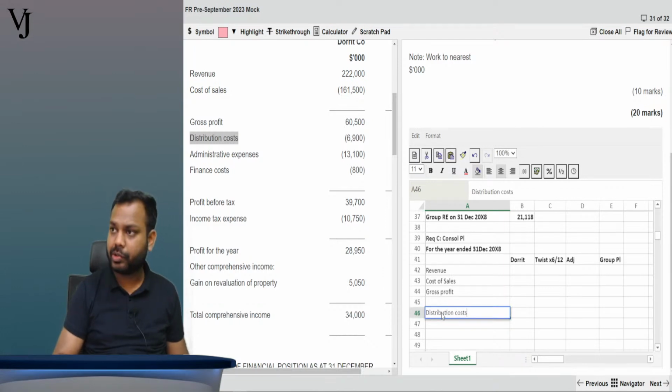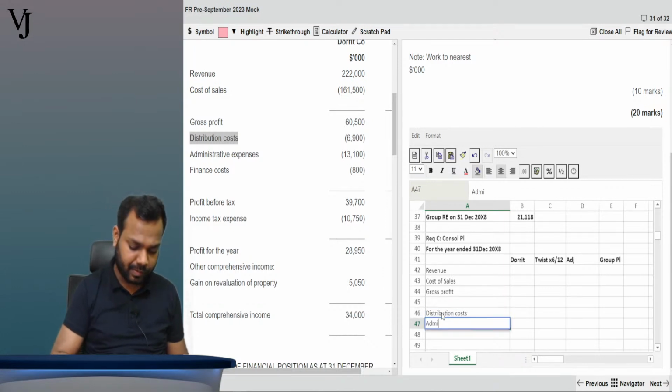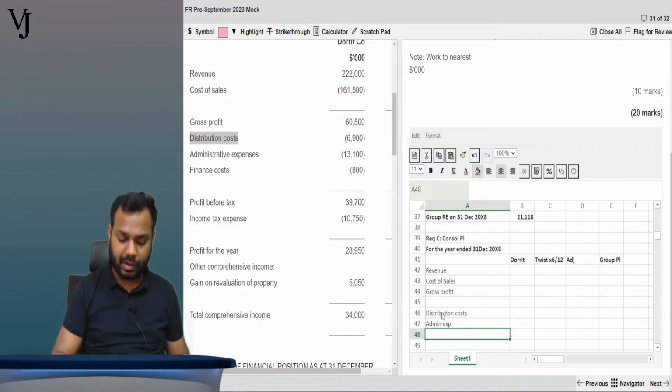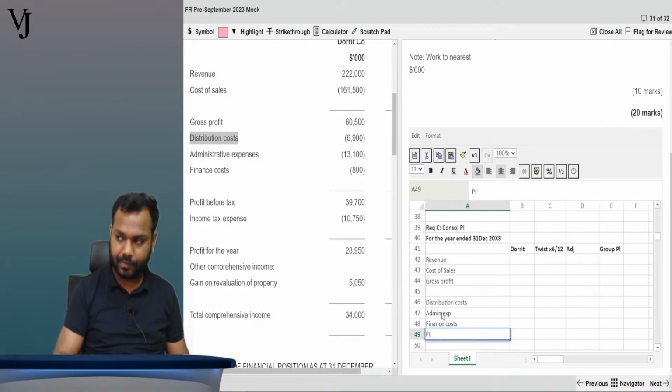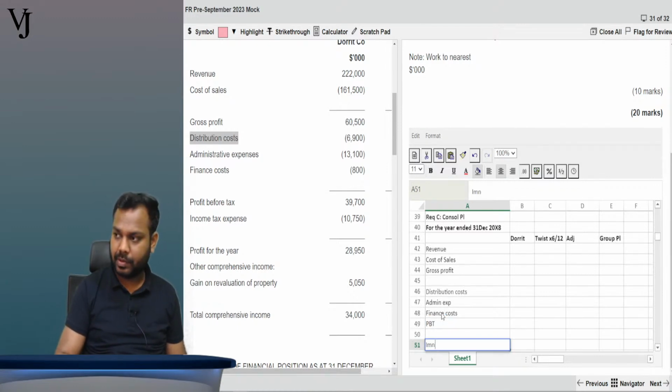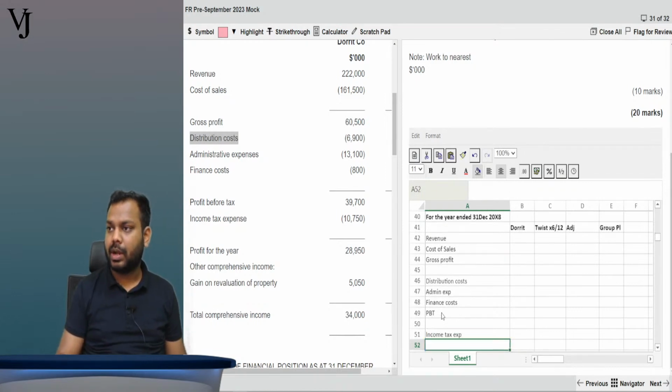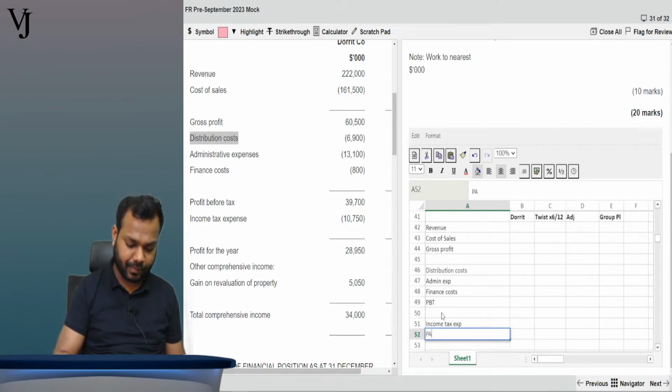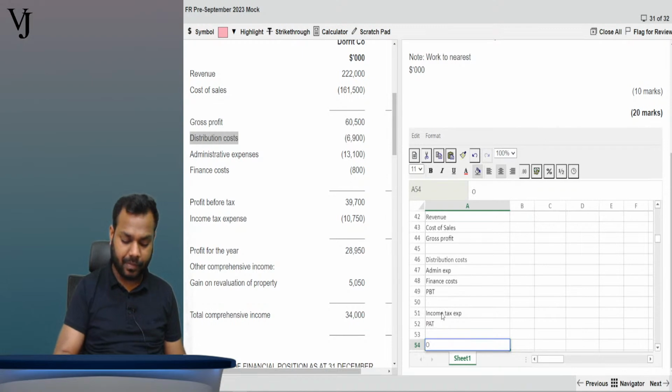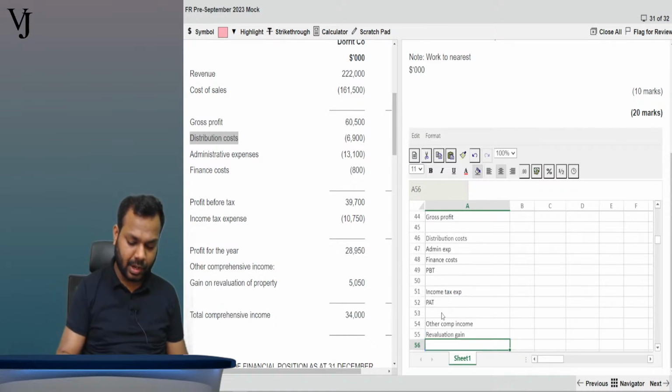Distribution costs, then admin expense, then finance costs, then profit before tax, PBT, then income tax expense, then profit after tax, then other comprehensive income, then revaluation gain, then total comprehensive income.